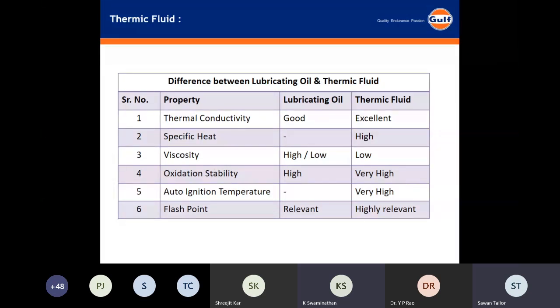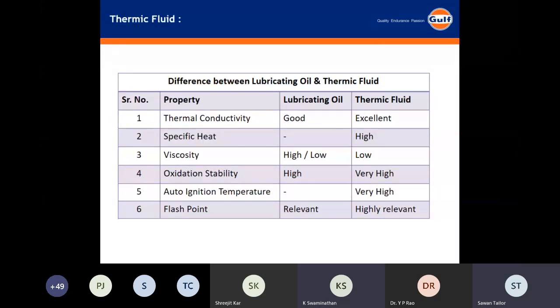Now the viscosity of a thermic fluid needs to be on the lower side, because the lower the viscosity, the better will be the heat transfer inside the fluid. Then the oxidation stability needs to be very high, because the system runs at a very high temperature, from 250 degrees to 400 degrees. So at that temperature, the thermic fluid has to have very good oxidation stability, also thermal stability.